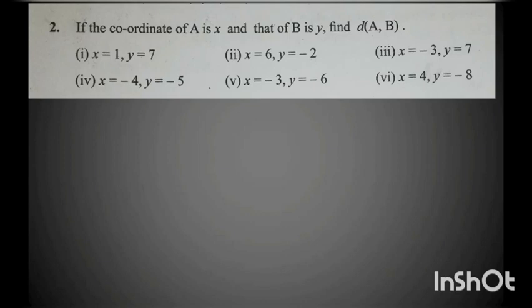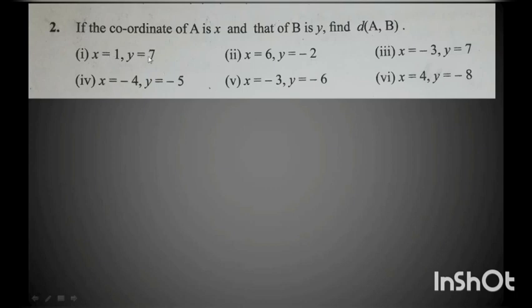If the coordinate of A is x and the coordinate of B is y, so my A is x. Wherever there is A, it means it is my x, and wherever there is B, it means it is my y. Find the distance between AB, where they have given you different values for x and y.